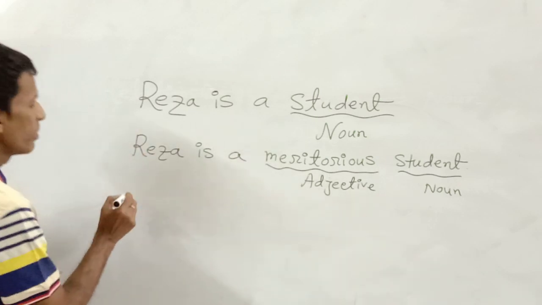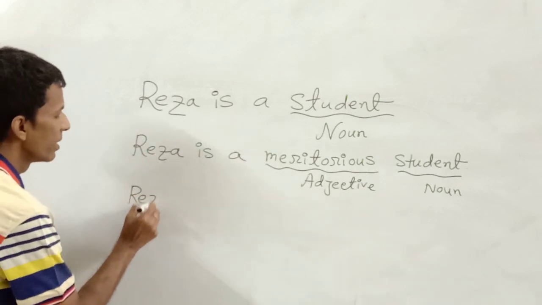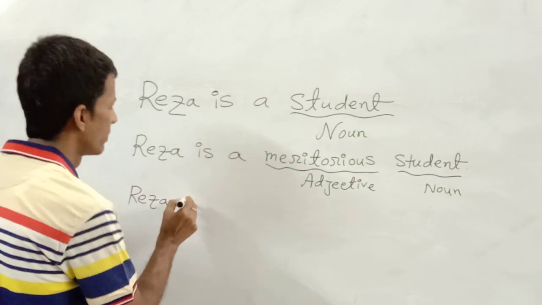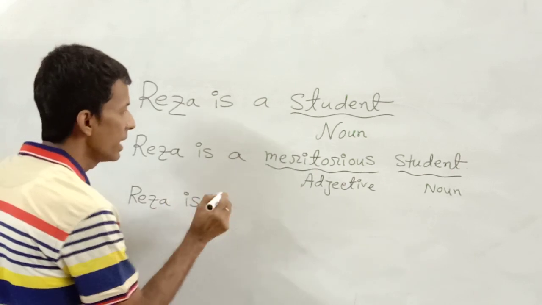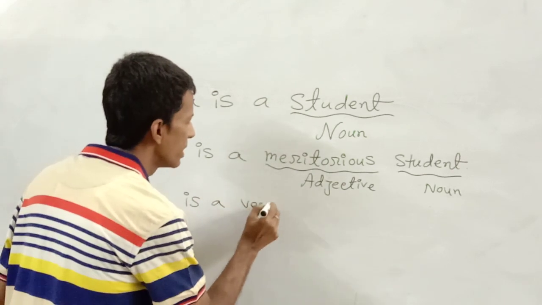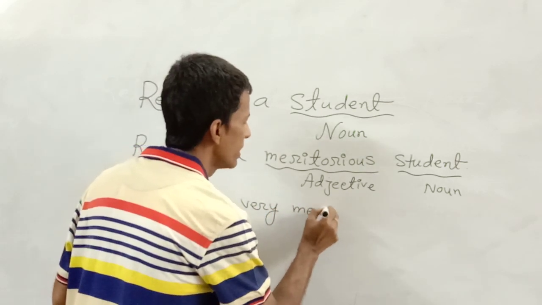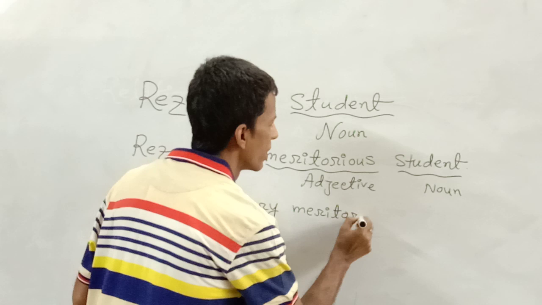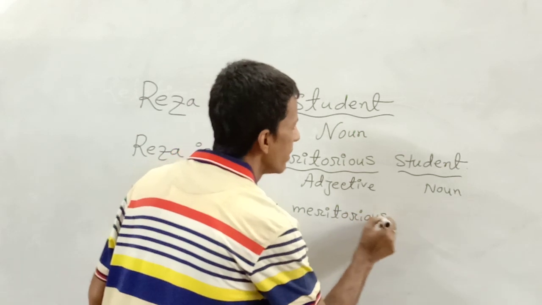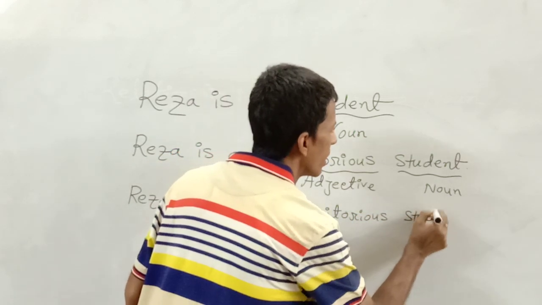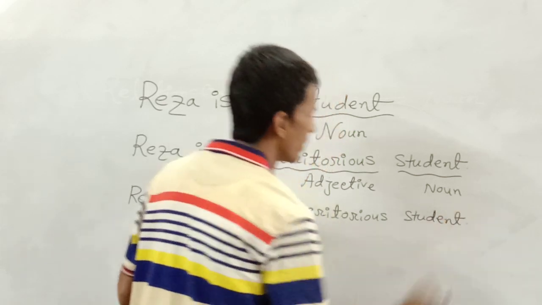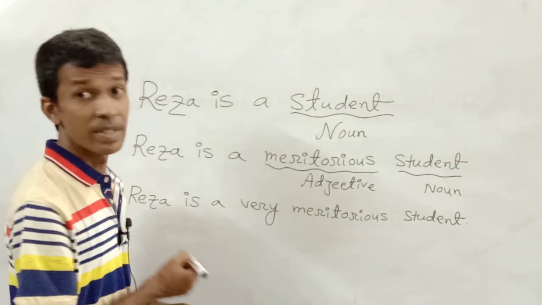In the third example, you are going to learn the using of adverb. Reza is a very meritorious student. Now look at this seriality.